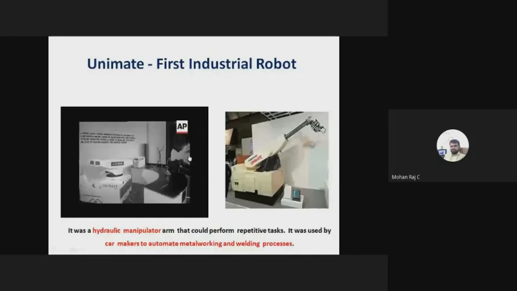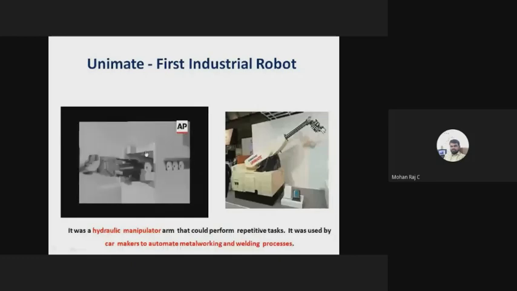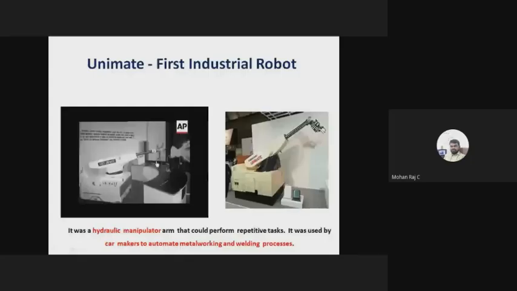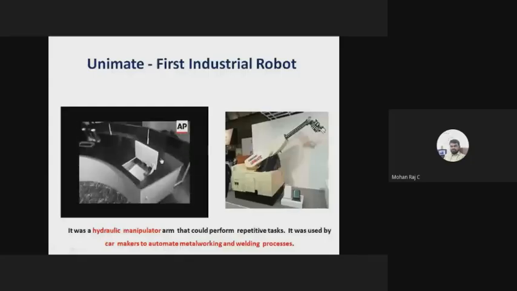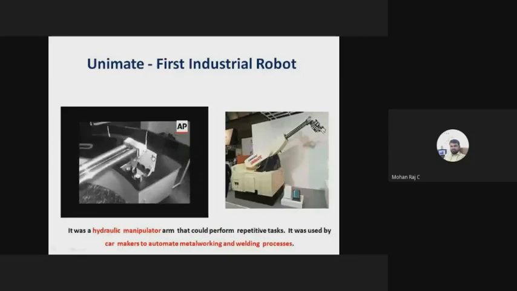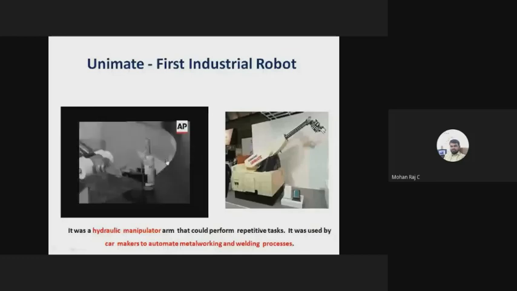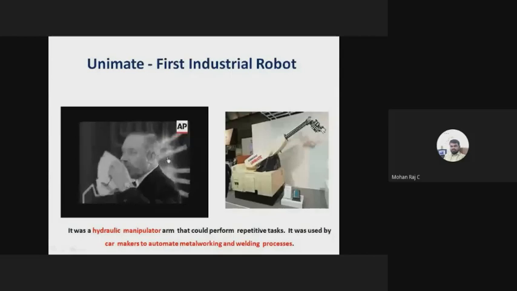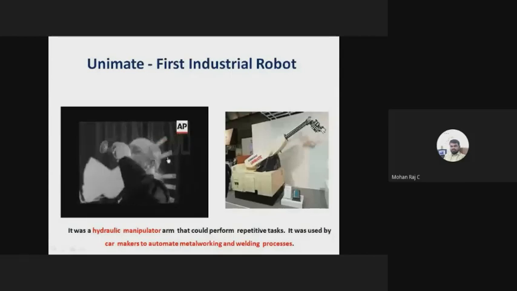I think the audio is... Can you hear the audio of this particular thing? Are you able to hear the audio? The audio part of this? Okay.